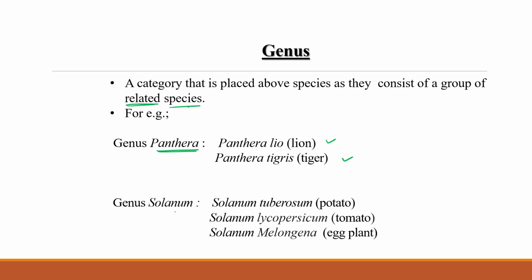If we are discussing plants, then potato, tomato, and eggplant are all three different morphologically, but they have a certain kind of similarity. So all three of them come under the Solanum genus. This is known as Solanum tuberosum, Solanum lycopersicum, and Solanum melongena for eggplant. So all related species come under one genus category.